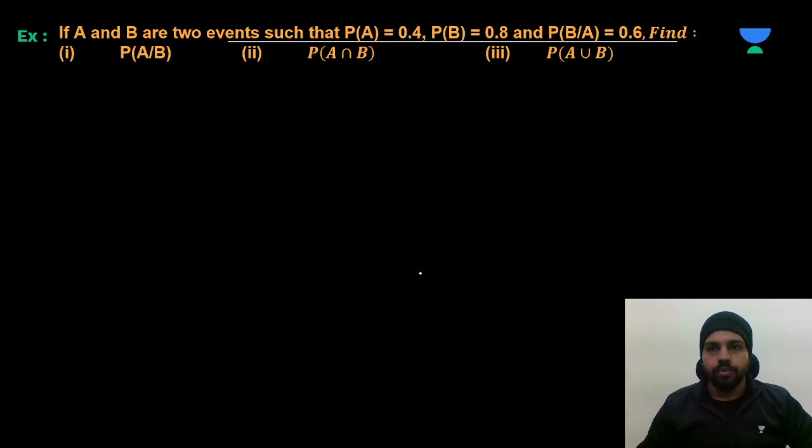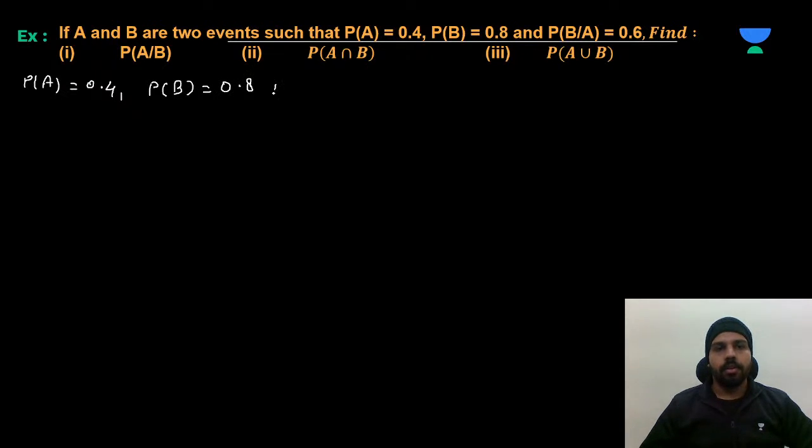Now let's move to another question. See here they have given the direct values. So it is very easy for you. Okay. Let's see. If A and B are two events such that P(A) is 0.4, P(B) is 0.8, they have given P(B given A) is 0.6, and they're asking for P(A given B). So first of all, note down what is given to you. They have given P(A), which is 0.4. Okay. They have given P(B), which is 0.8. P(B over A), that means the probability of event B when A is already done, the probability is 0.6.